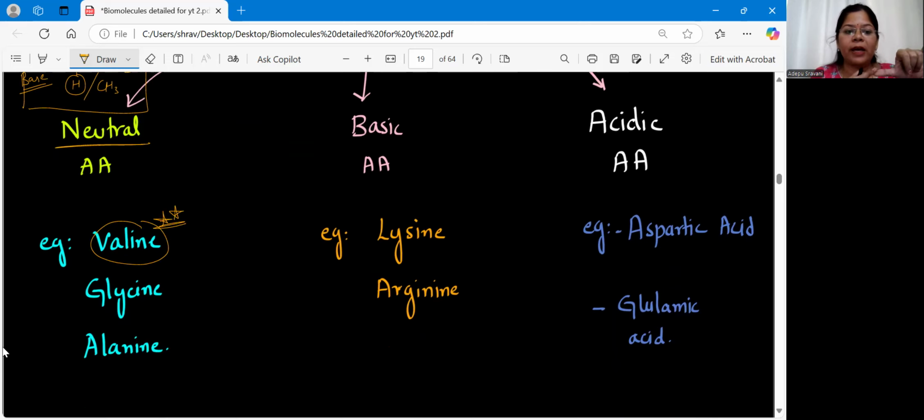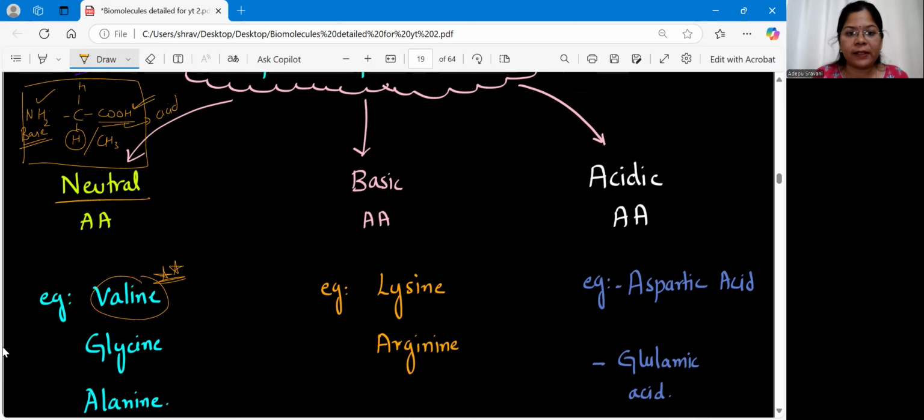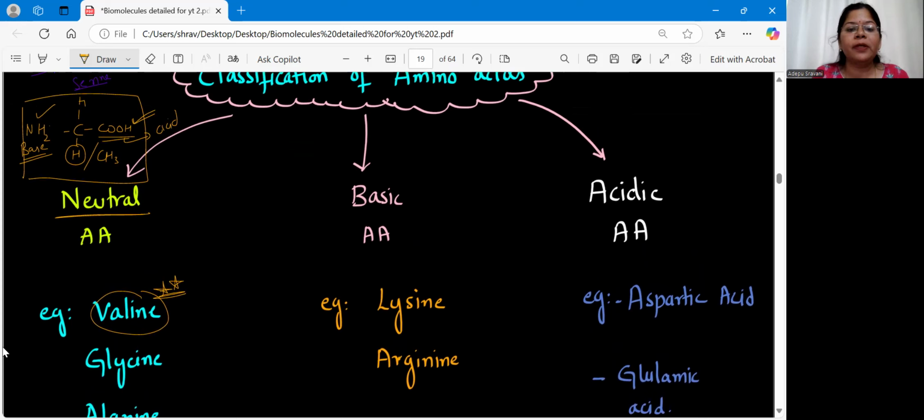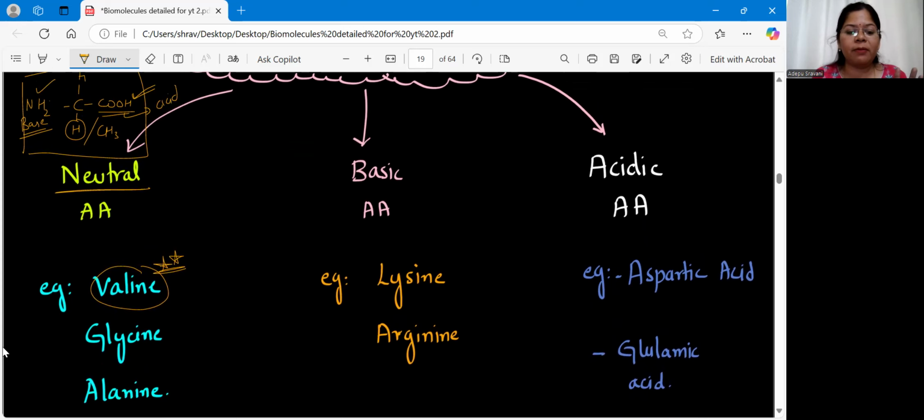So we have valine, glycine, and alanine. These are the examples for neutral amino acids. Very important. Clear? Now, glycine and alanine you can easily remember because we know the structure. Glycine has only H in the R group. Alanine has CH3 in the R group. Valine, since we didn't learn the structure, you have to remember that valine is an example of a neutral amino acid.